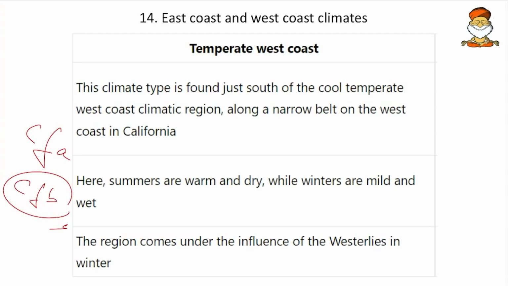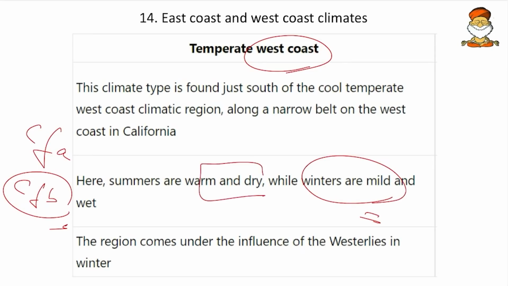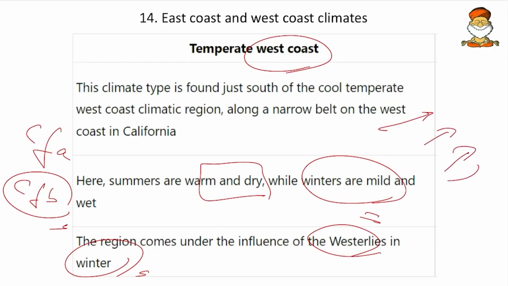First we begin with the temperate west coast type. Here the summers are warm and dry, while the winters are mild and wet. So the rainfall is in winters, not in summers. We have a dry summer and a wet winter. The region comes under the influence of westerlies in the winter. As the westerlies blow from ocean to land, they carry moisture, and as they carry moisture they give rainfall.